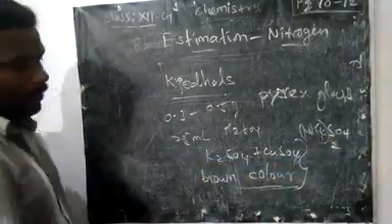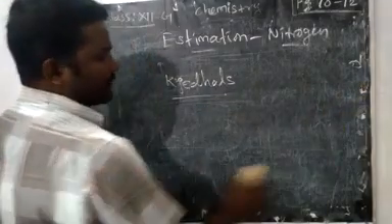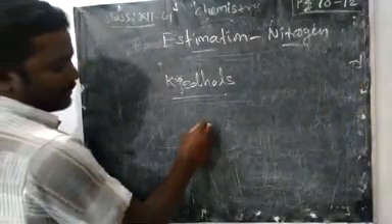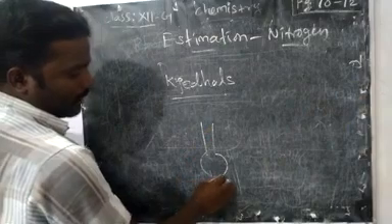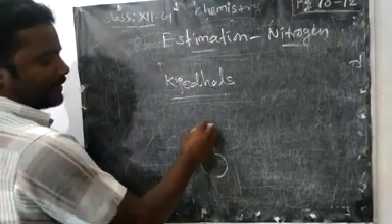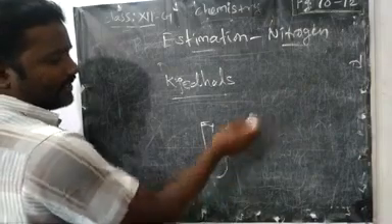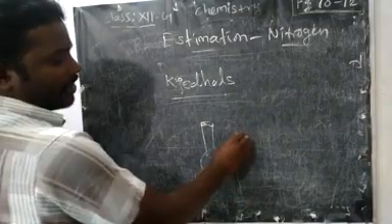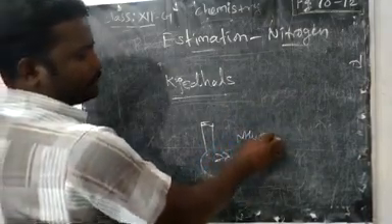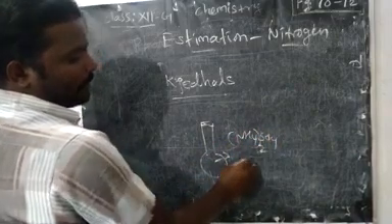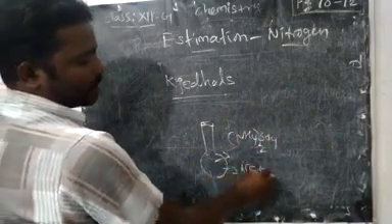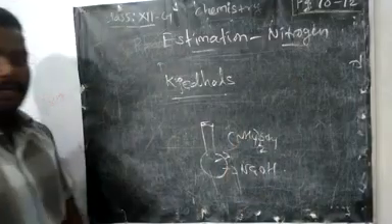Now we have the ammonium sulfate. Then a 1 liter round bottom flask we have to take. What is a round bottom flask? We will have the round bottom flask, so we have to take this ammonium sulfate solution and also NaOH alkali.